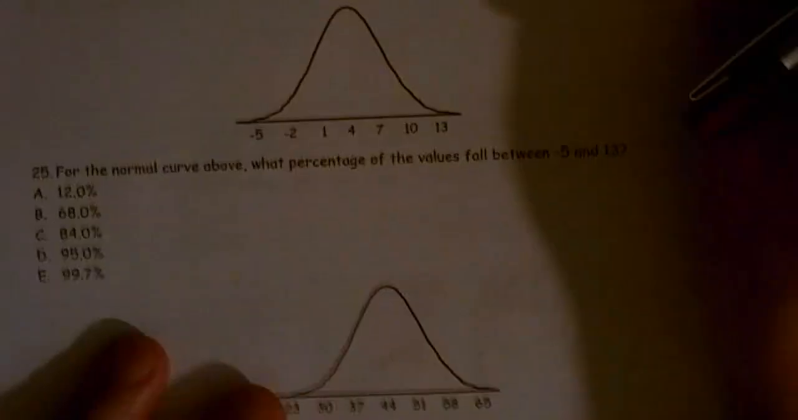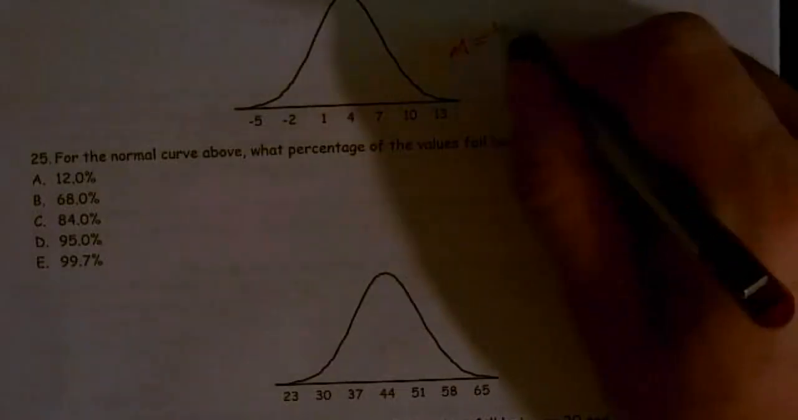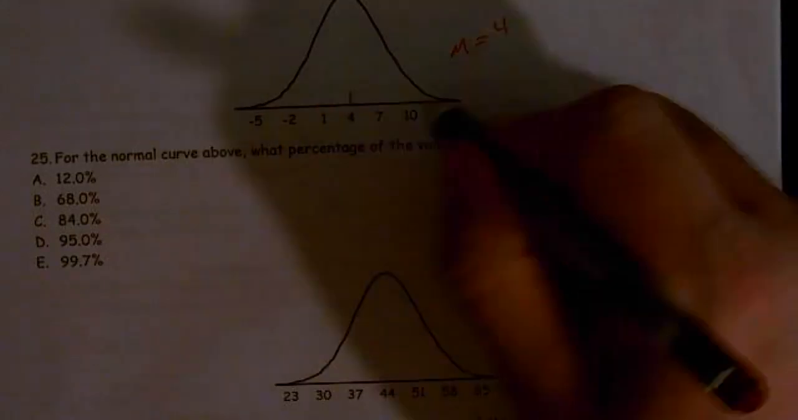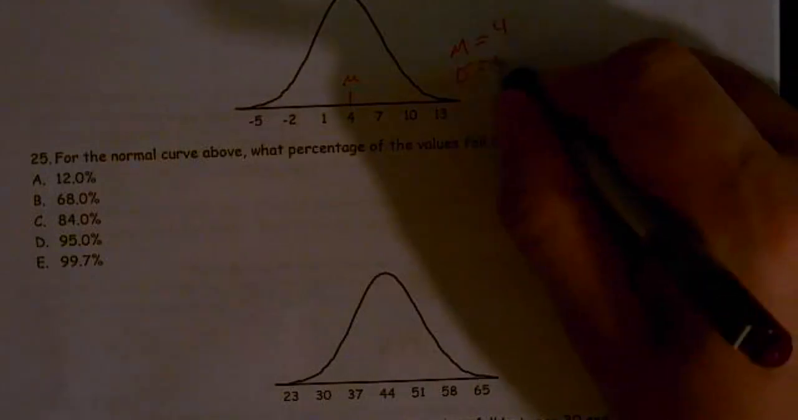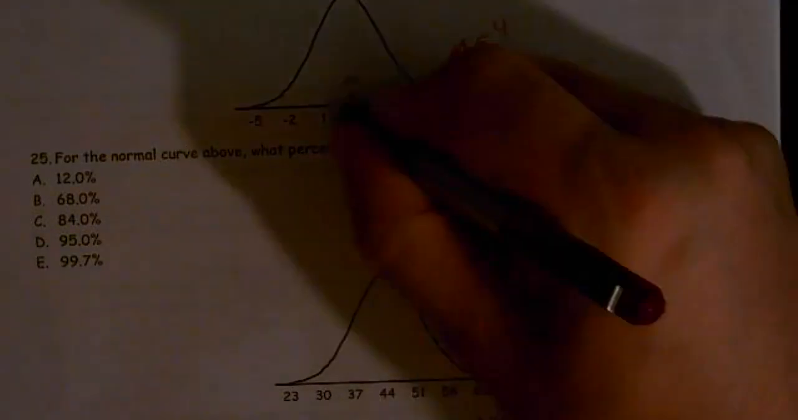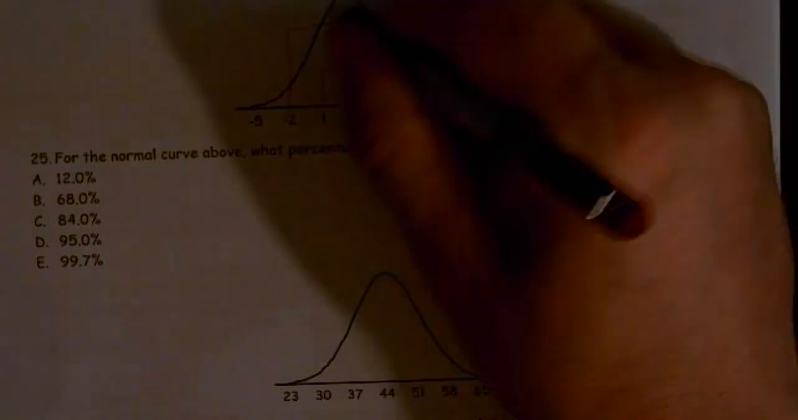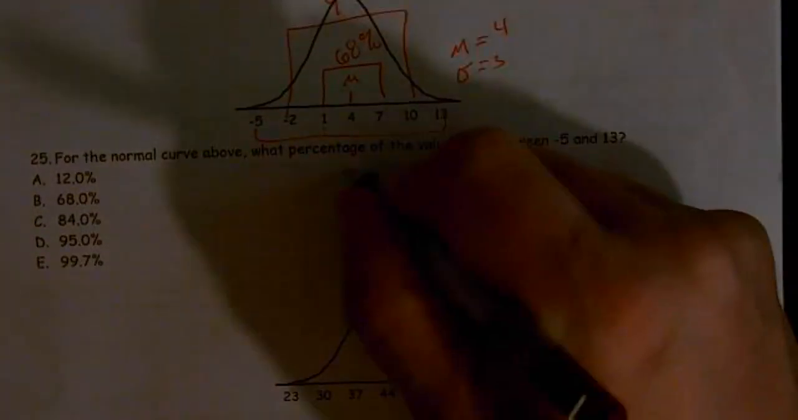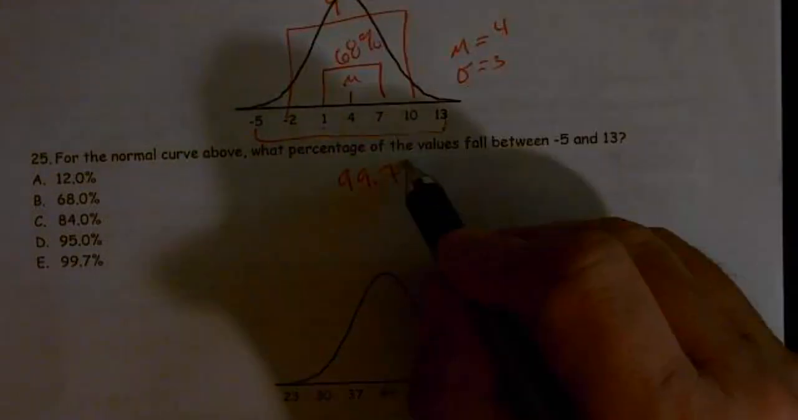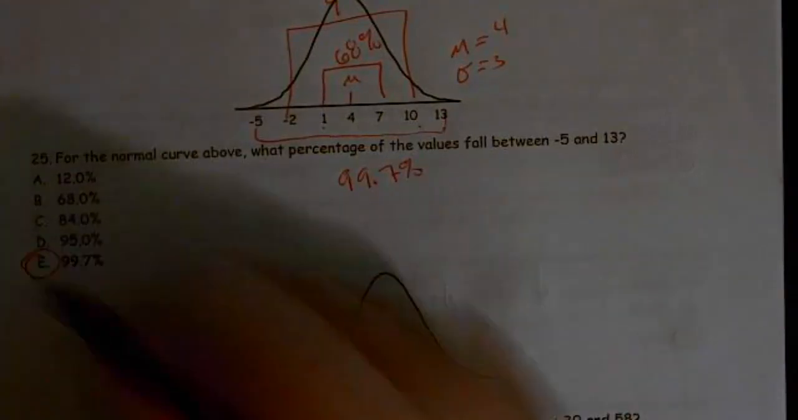For number 25, for the normal curve, what falls between -5 and 13? Well, once again, we identify our mean, and our mean in this case is 4. And we're changing by 3. So our standard deviation happens to be 3. And because we're just using the empirical rule right here, there's the 68%. That's 95%. And this right here amounts to 99.7%. And we're looking for the -5 to 13. So our answer choice is E.